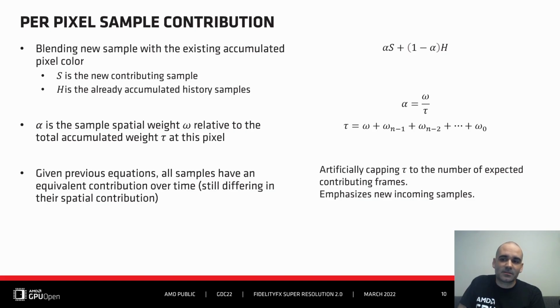This is based on the average weight for each possible sample and the number of expected accumulated frames. And this last number depends on the expected anti-aliasing quality, so that's the number of samples per pixel that we target. Now let's see how this weight is actually computed.